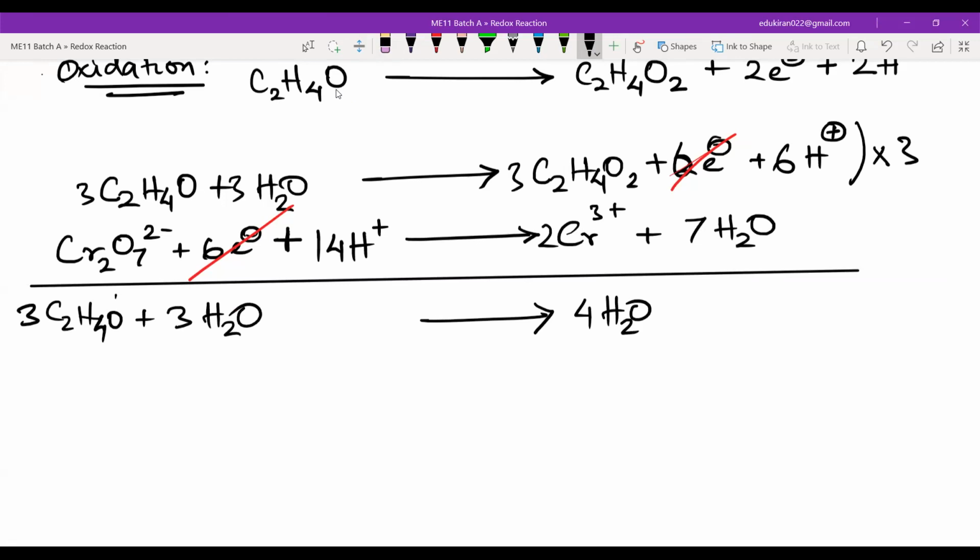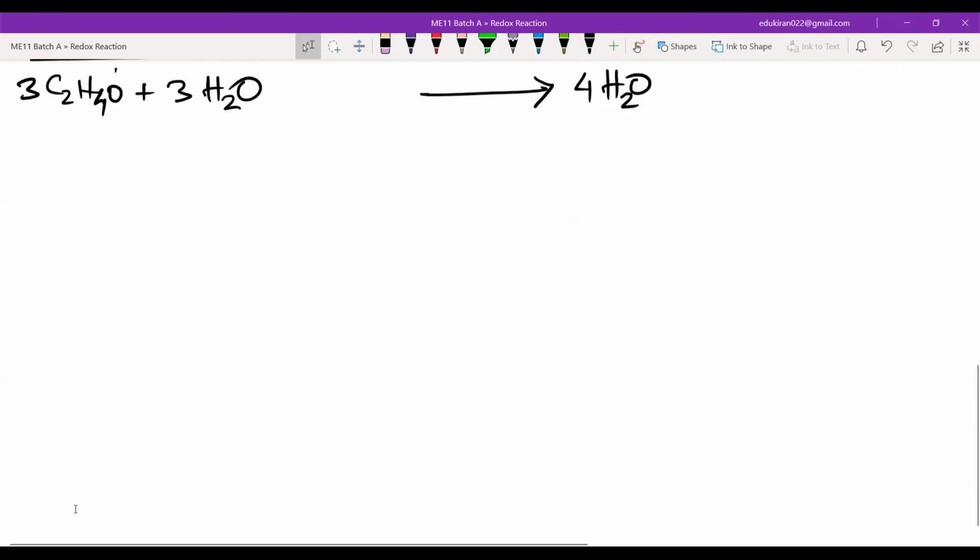Acha, do you know how we are eliminating this 6 electron and 6 electron? No? By adding hydrogen on both sides? No, it is not happening like that. Okay.